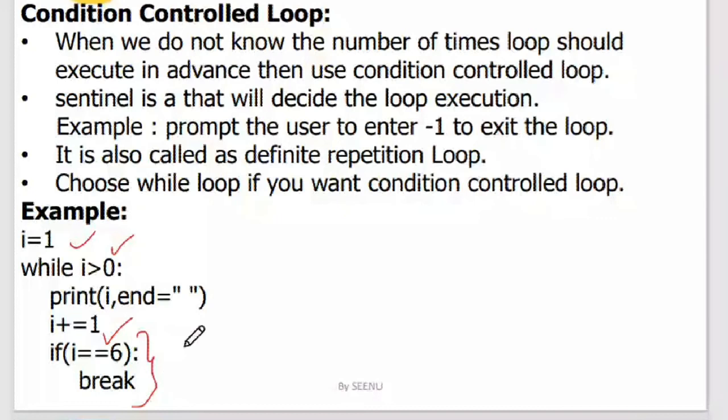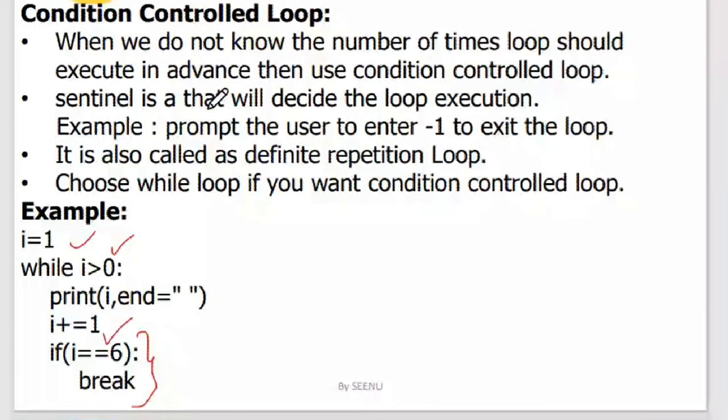So here the loop is depending on some condition. That kind of concept is called a condition control loop. When we do not know in advance the number of times the loop should execute, then we use a condition control loop. This condition can be taken from something else also, like some expression which has been evaluated and given some result. Based on the result, you are deciding whether the loop should execute further or not. And here the sentinel is what decides whether the loop execution should happen or not.